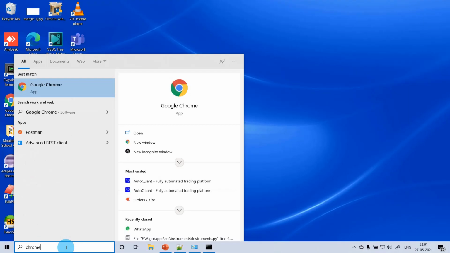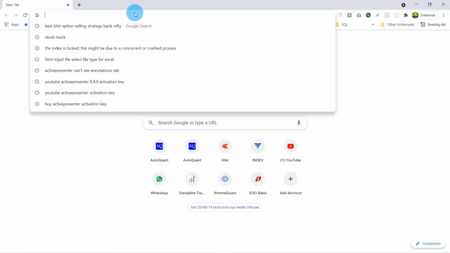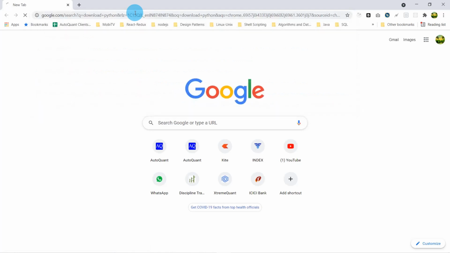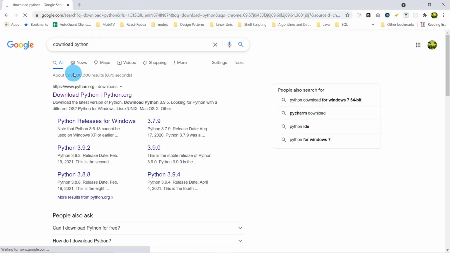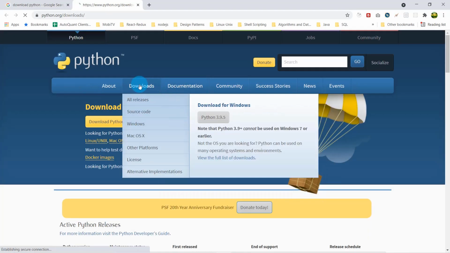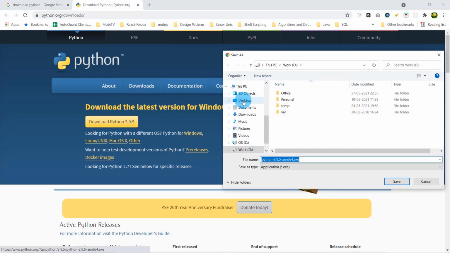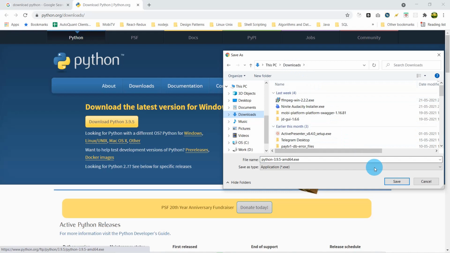Now let's open Chrome browser. You can even search in Google, download Python. So you can click on the first link itself, that is from the official website of Python organization. Here go to downloads. You can see the latest version of Python. This is for Windows, 3.9.5. Please click on it. Let's download it to the downloads folder or whatever folder you prefer.